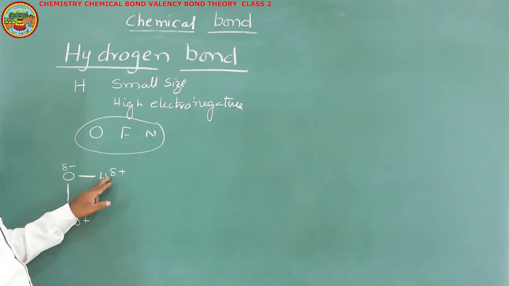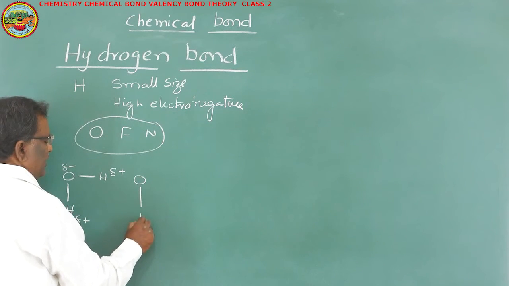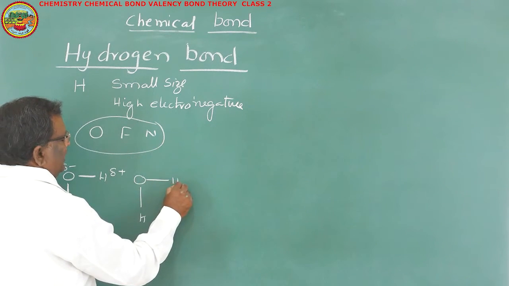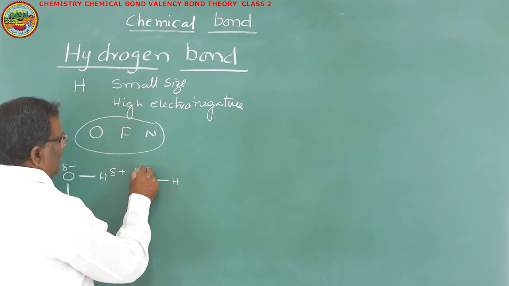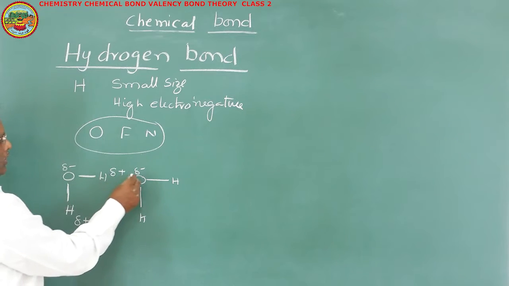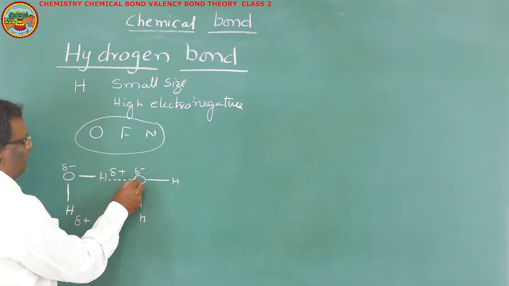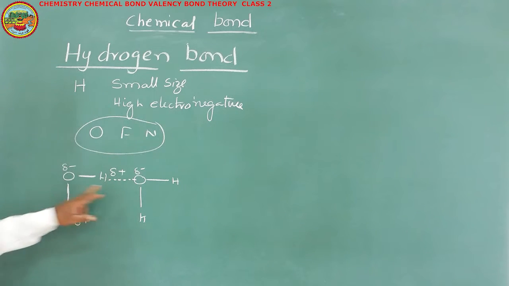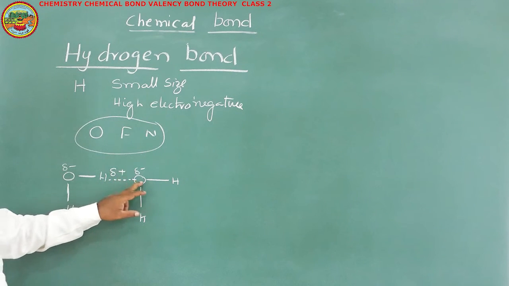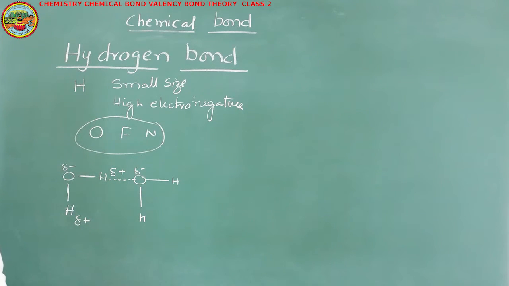Now, the hydrogen which is having a partial positive charge, when it is in contact or nearer to a partially negatively charged atom, other than the one it was bonded with by a covalent bond, in such cases, a weak electrostatic force of attraction will arise between hydrogen and oxygen of the other molecule. This type of bond is known as hydrogen bond.